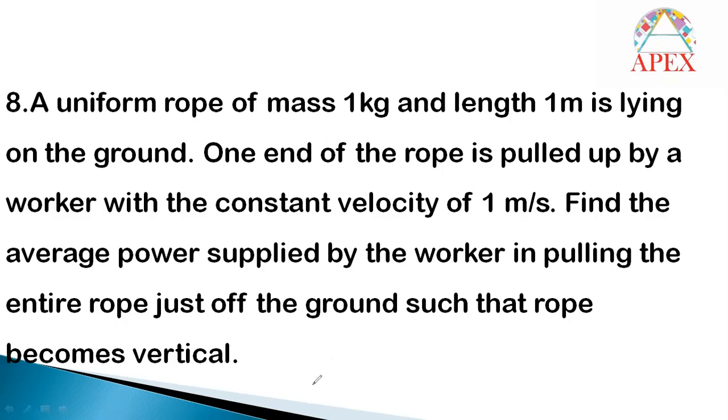Initially the rope is placed here, horizontally. What work is done by the worker here? The worker has to pull this end with 1 meter per second velocity, and we have to keep the total rope vertical. In that particular situation, they're asking us to calculate the average power. I will just explain here.